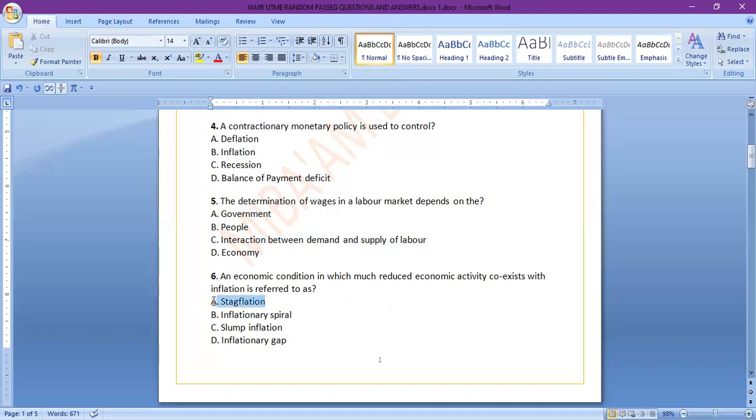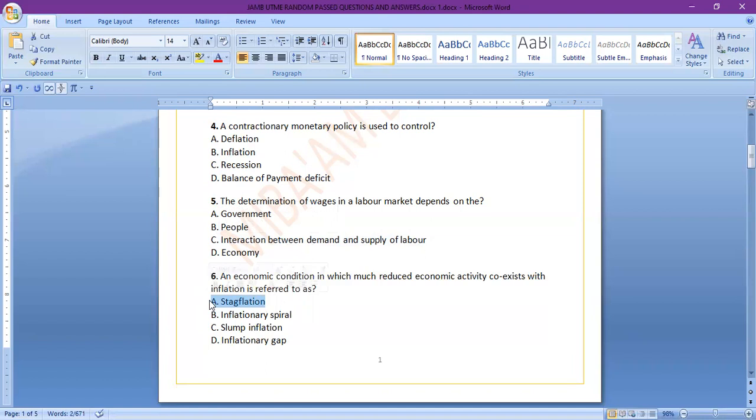Stagflation is a situation where unemployment and inflation coexist at the same time. It is an abnormal relationship in economics because unemployment and inflation are supposed to be inversely related. By inversely related, it means they are supposed to move in different directions.